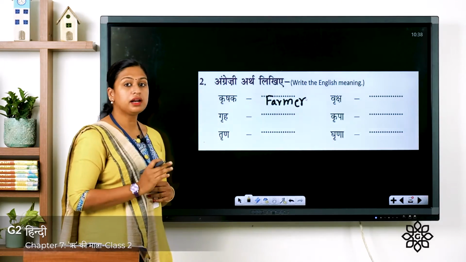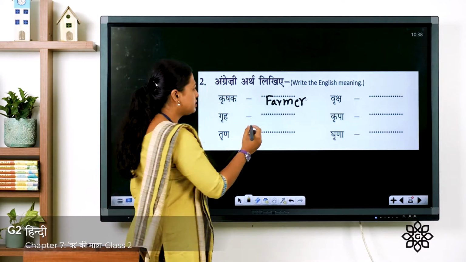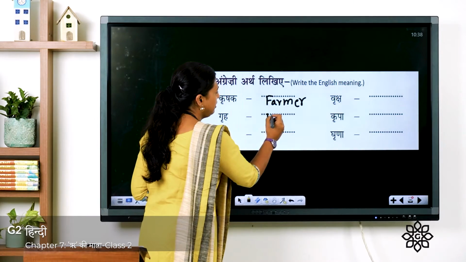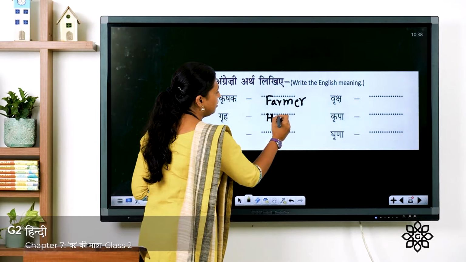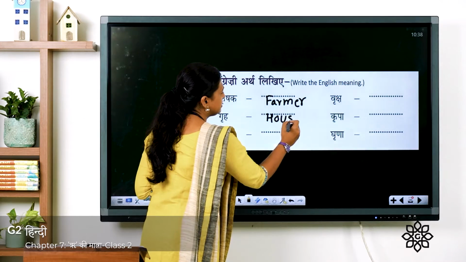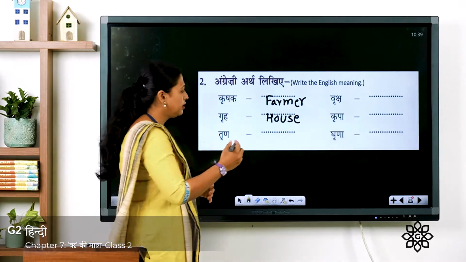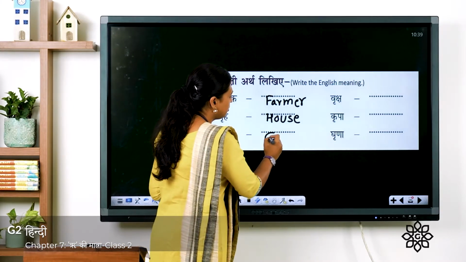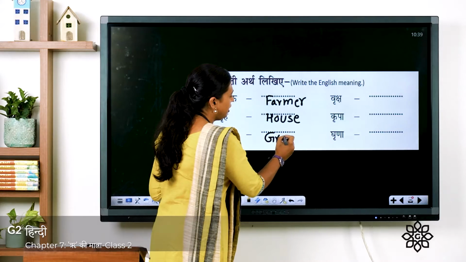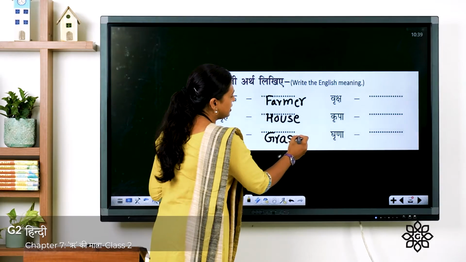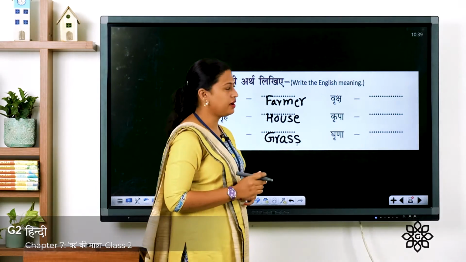Next one is grih. Grih means house. So house spelling. House. Next word is trin. The meaning is grass. Grass. This is the spelling for grass. You have to write along with me.